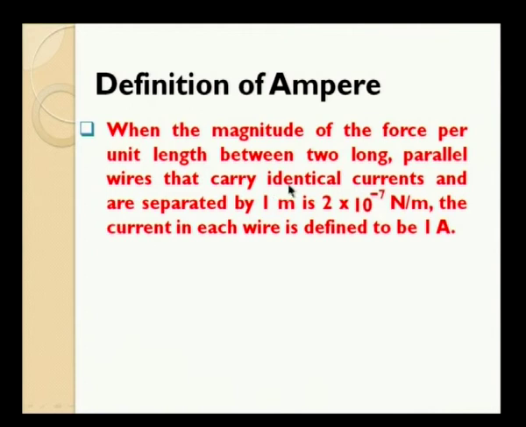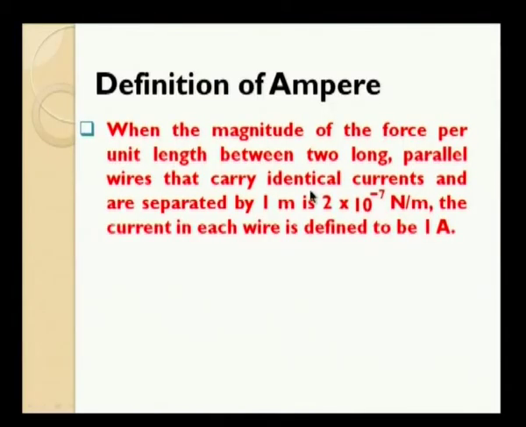When the magnitude of the force per unit length between two long parallel wires that carry identical currents and are separated by 1 meter is 2 into 10 to the power minus 7 Newton per meter, the current in each wire is defined to be 1 ampere. This is accepted as the international system of units for current.